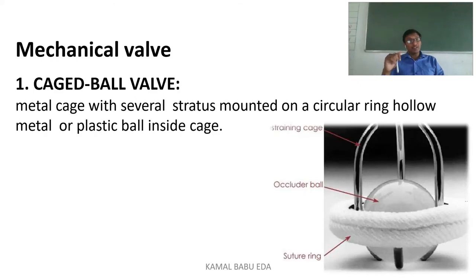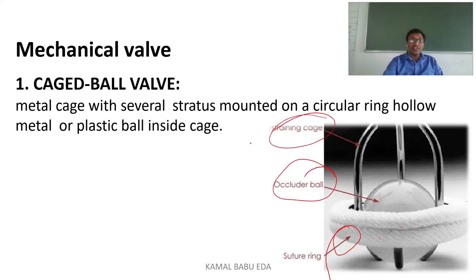Coming to the mechanical valve, we have three types of valves here. So we have caged valve. As you can see here, it consists of a suture ring, where part of the suture ring is sutured to the heart, and it consists of an occluder ball, and a straining cage. Whenever the heart is contracting, the pressure is kept on the ball so that the ball is moving upward. If the ball is moving upward, automatically a space is created here, and from this space the blood is going into the other part of the valve. So this is how the caged valve will work.